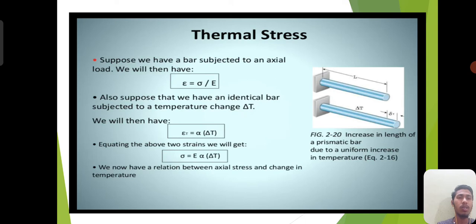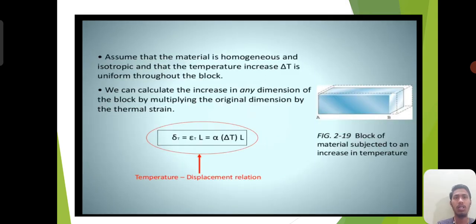Can you observe figure 2.20? Increase in the length of the prismatic bar due to a uniform increase of temperature. Also assume that the material is homogeneous and isotropic in nature, and the temperature increase delta T is uniform throughout the block. We can calculate the increase in any dimension of the block by multiplying the original dimension by the thermal strain, so delta T equals alpha into delta T into L, which is the thermal displacement. And we can observe figure 2.10, a block of material subjected to an increase in temperature.